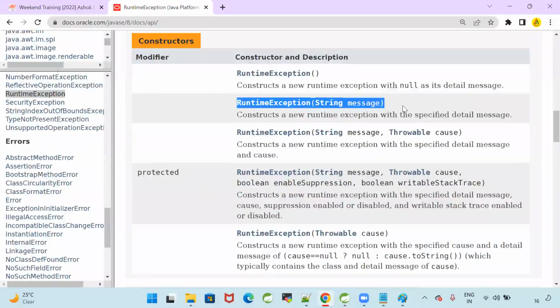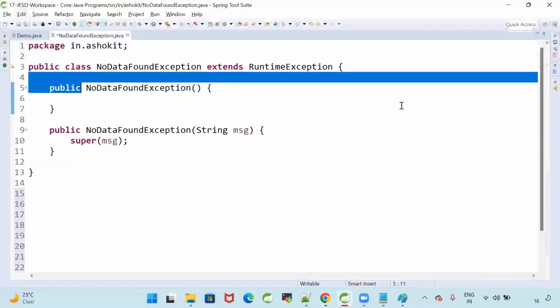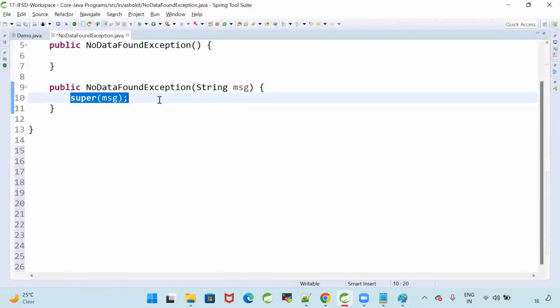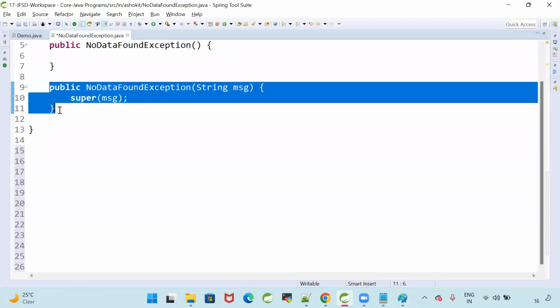So what is the purpose of super? The super keyword is used to access our immediate parent properties. That can be a variable, a method, or a constructor. Now, in my child class, I am writing super of message. What is the meaning? Accessing the parent class constructor.